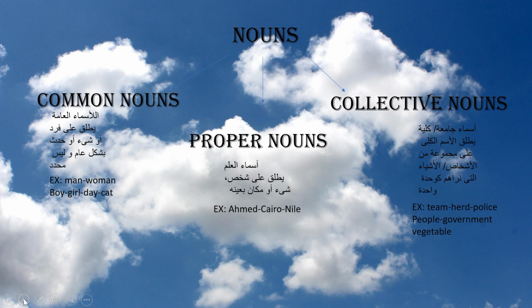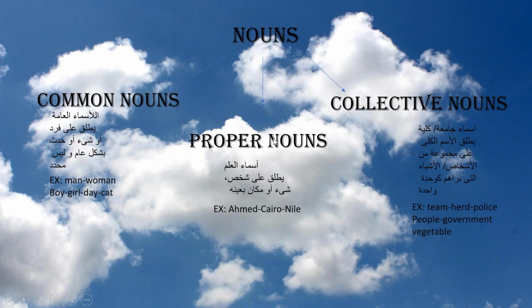Nouns consist of common nouns, proper nouns, and collective nouns. What are these? Common nouns are the general names that are given to things, people, or places. For example, man, woman, boy, girl, day, cat, tree. Are these specified names for someone or something? No, they are general names. So they are common names.